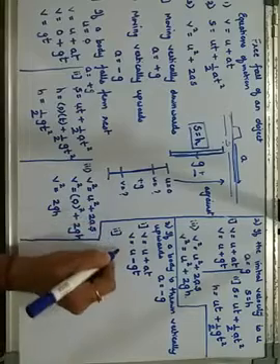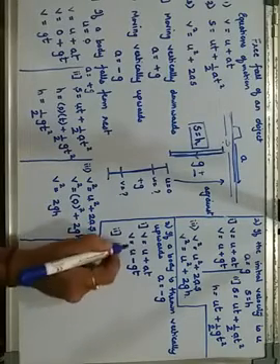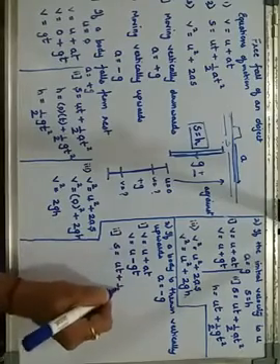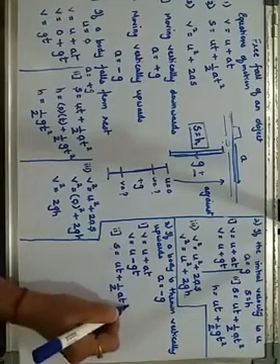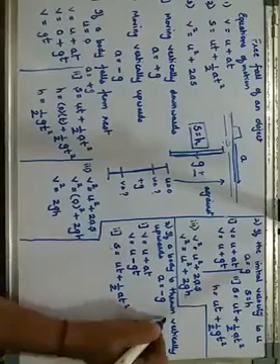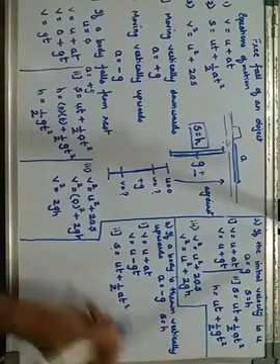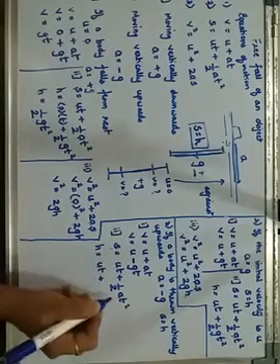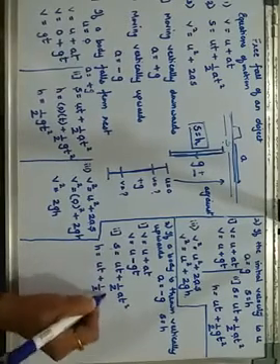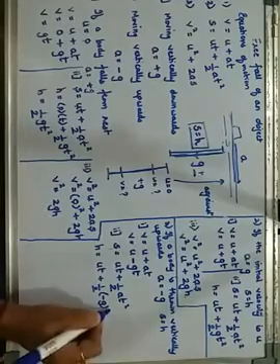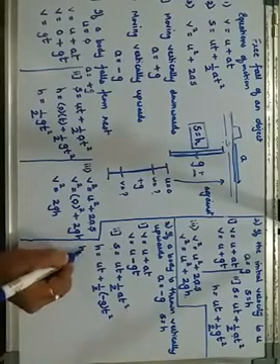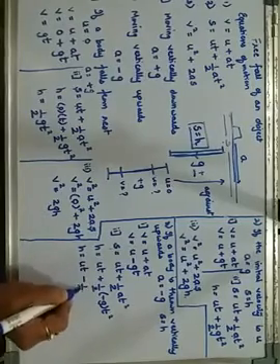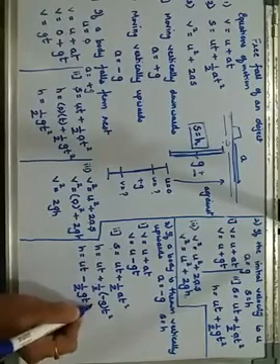Second equation, it was s is equals to ut plus half a t square. So s changes to h. So height is equals to ut plus half, a is minus g, with t square. So h is equals to ut minus half g t square.